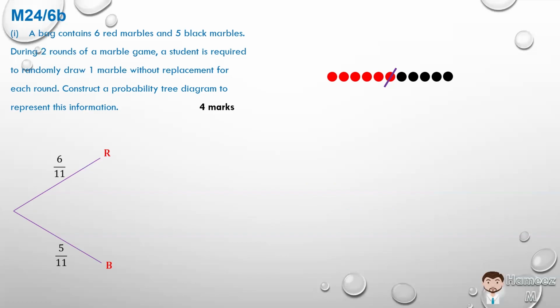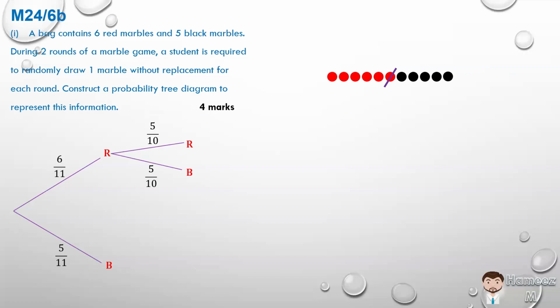We can pull a red marble or a black marble. Now that we've pulled that red marble, we're left with how many marbles? Not 11 anymore, but 10. What is the possibility of pulling a red marble out of those 10? We have 5 left. So 5 out of 10 is the possibility of pulling a red, and 5 out of 10 to pull a black marble.